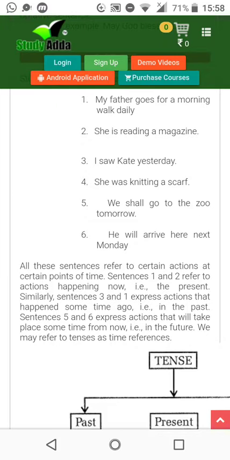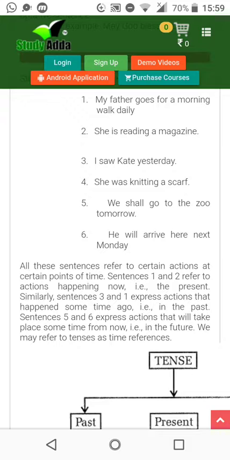Okay? The third one and the fourth one. I saw Kate yesterday. Of course, yesterday has passed, so it has happened. Now the first one. My father goes for a morning walk daily. Okay, that happens, and has happened also, and will keep on happening. So ing is put up. That is in the past. IE means will be read as that is.